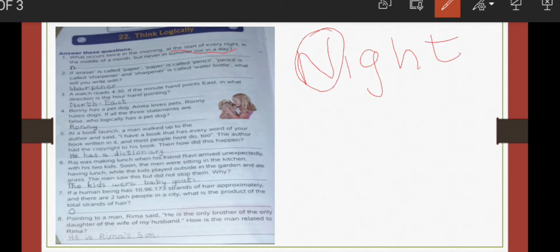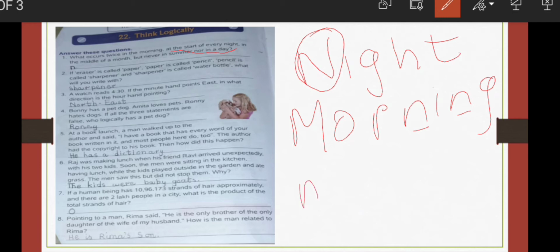So what occurs twice in morning? When you're writing morning, how many times is N repeated? 2 times. So 2 times N, that means twice in the morning, at the start of every night, in the middle of month. When I write month, N appears in the middle.